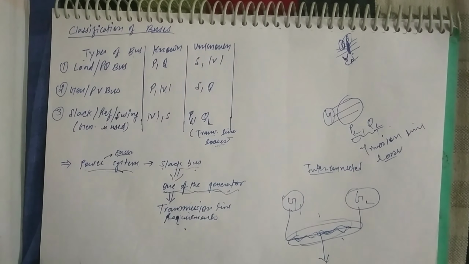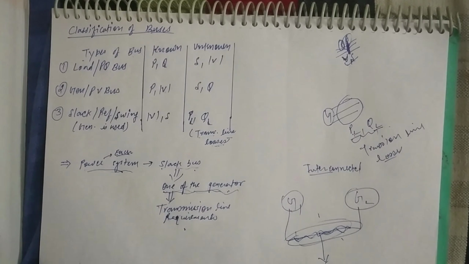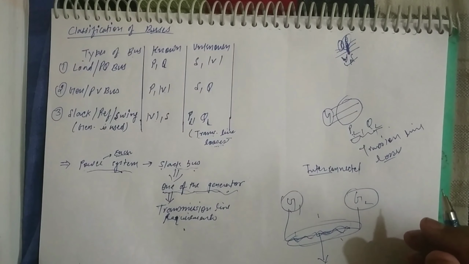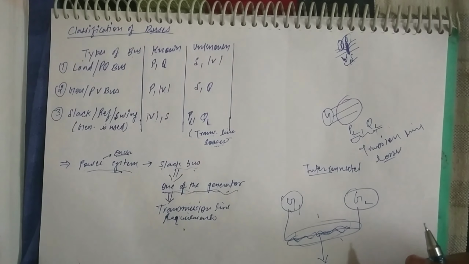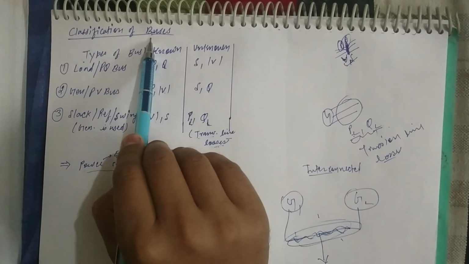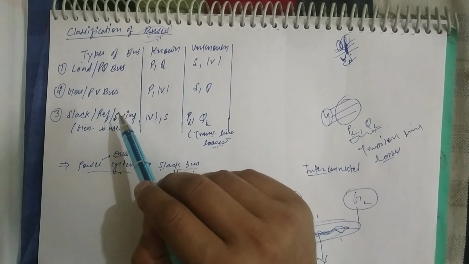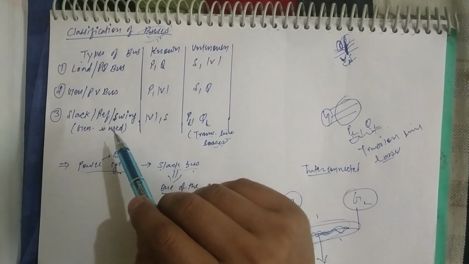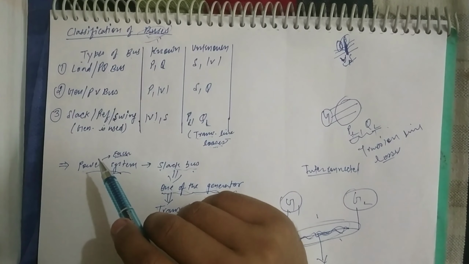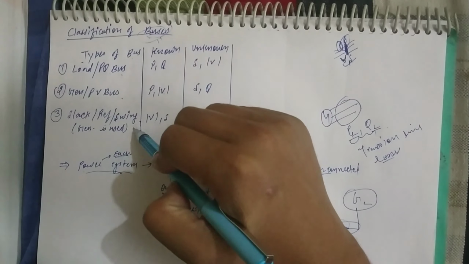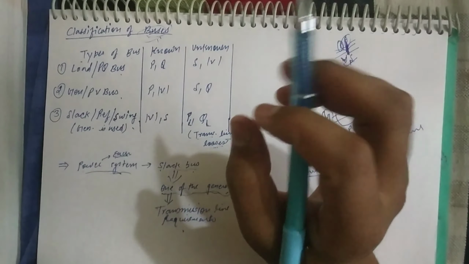This point is very useful, and in the coming classes when we do the numericals, I will tell you how it provides the answers when 2 generators and 3 generators are connected and the tie line parameters are unknown. Up to this point you must have the information on the classification of buses. The bus is like a conductor, the main conductor. In a power station, if you have visited, you have seen the main bus bar and auxiliary bus bar. Like that, the bus is there, where the load bus, generator bus and slack bus are divided according to their known and unknown parameters.